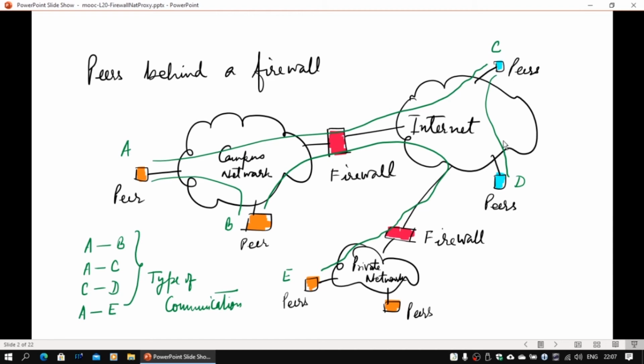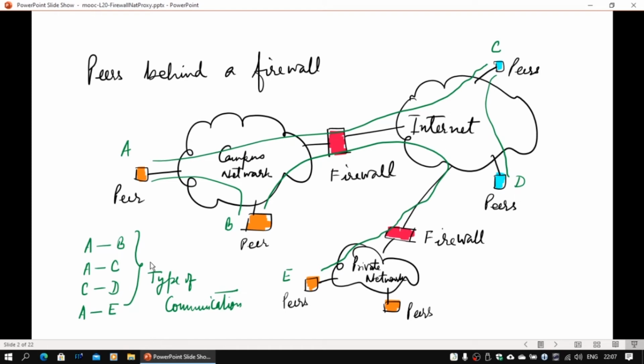Now there are peers which are directly on the internet. They can directly talk to each other without any problem. The way A and B were talking, C and D also can talk. And there is a third scenario when peer B and peer E would like to talk. They both are actually in different private networks, which are both available through a firewall. So if this guy uses this guy's private IP address, the internet will drop those packets.